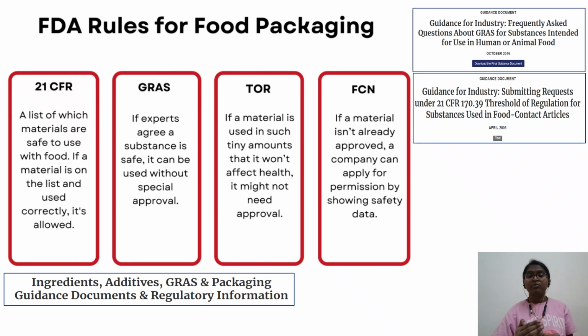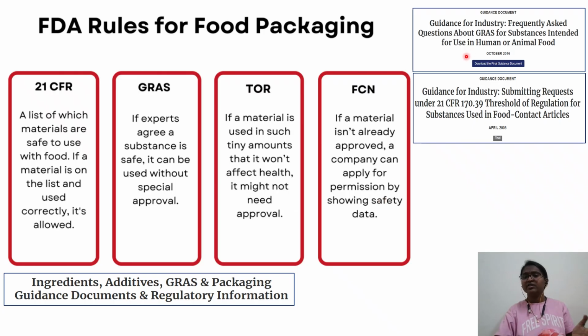So what are the important FDA rules which fall under food packaging? You should read about 21 CFR, GRAS status, TOR, which we just discussed, and FCN. If any new material is there, proper toxicology studies should be done, and only then will it be accepted by the FDA as a food additive.